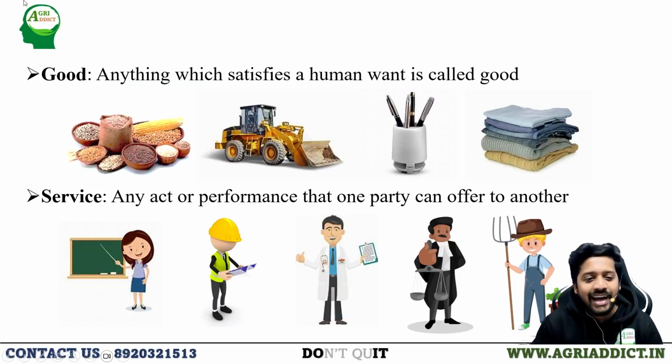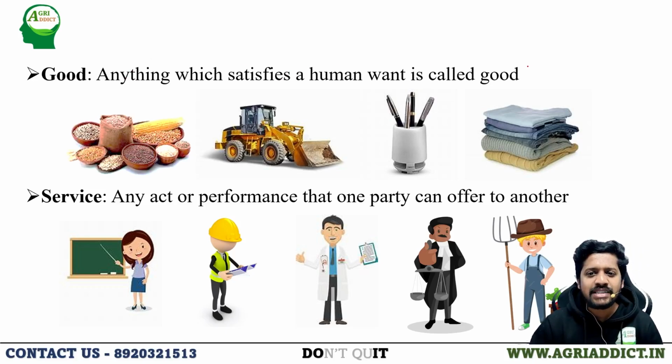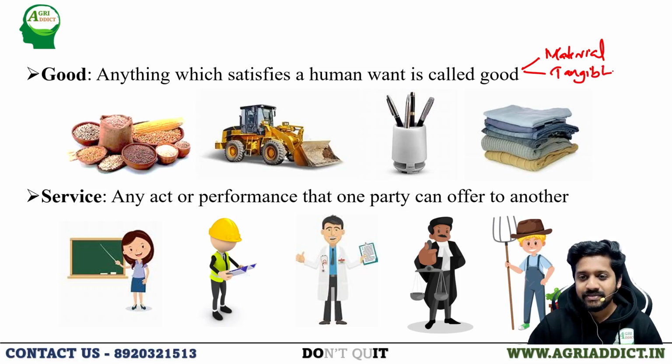What is a good and what is a service? A good is anything which satisfies a human want. If a commodity is to be called a good, it has to follow some basic characteristics. First, it has to be a material object. Second, it should be a tangible object. And it should result in the ownership of the commodity.